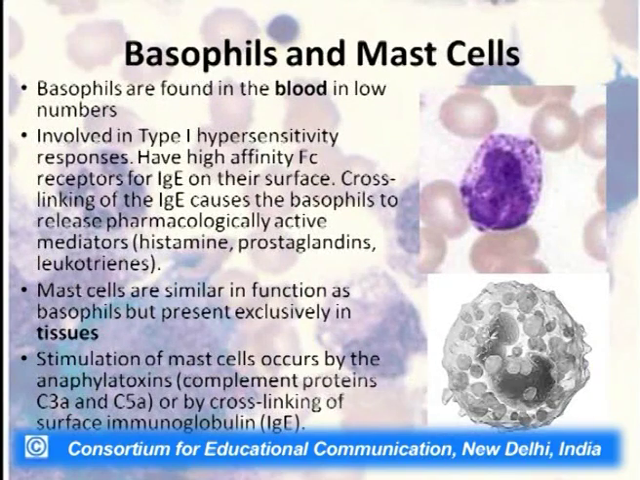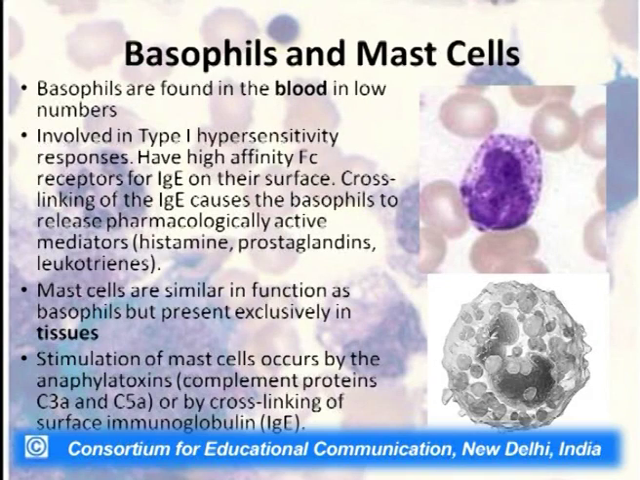Now, coming to the basophils and the mast cells. The basophils are found in the blood in low numbers. They are involved in type 1 hypersensitivity responses. They have a high affinity Fc receptor for IgE. As you remember, IgE is the immunoglobulin responsible for hypersensitivity or allergic responses. Cross-linking of IgE to its receptor on the basophil leads to the release of pharmacologically active mediators like histamine, prostaglandins and leukotrienes, which lead, in a mild form, to an allergic reaction, or in a very bad form, to anaphylactic shock.